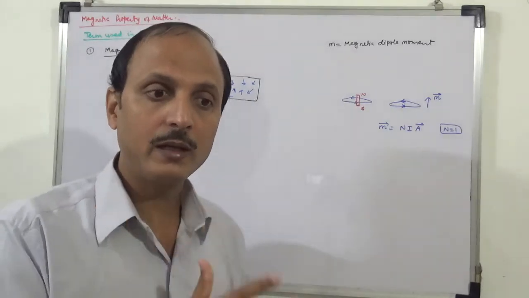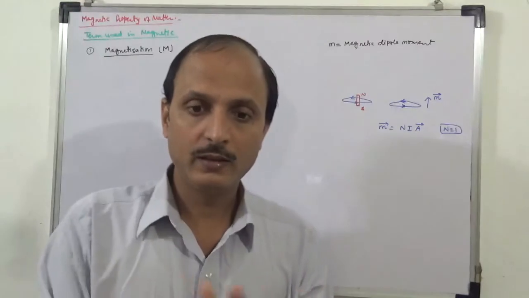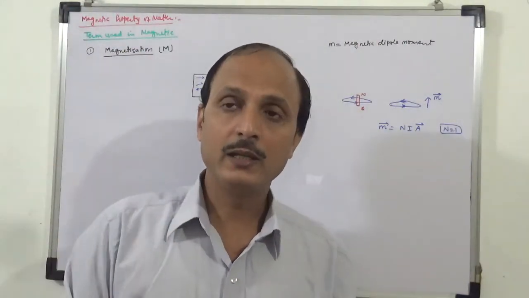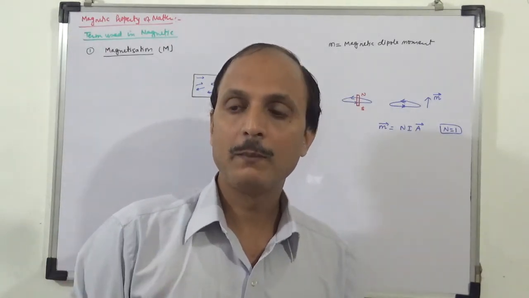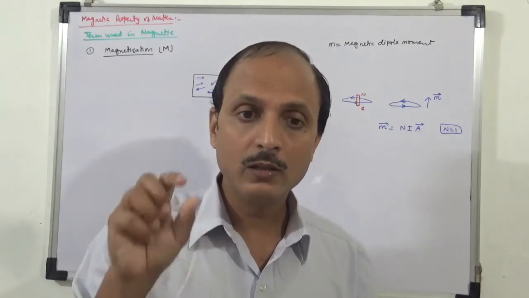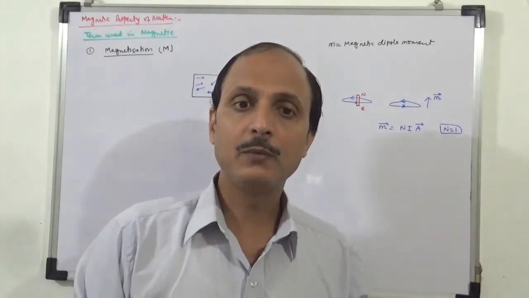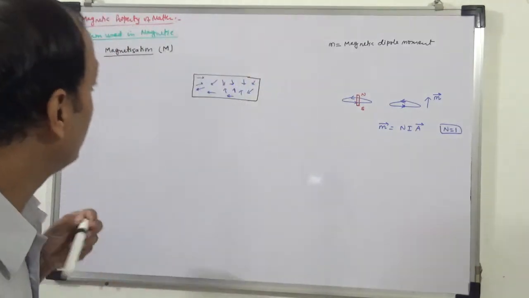So let's say we have a big area like this room. It will have millions of magnetic dipole moments, but what about in a small volume? How much magnetic dipole moment will there be in a small volume? That is called magnetization. So the term is magnetization.